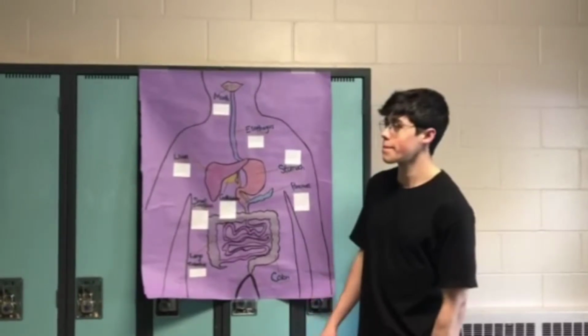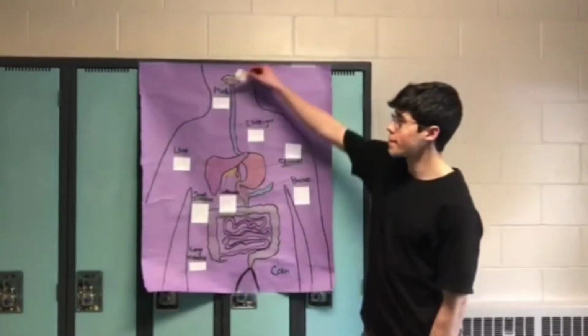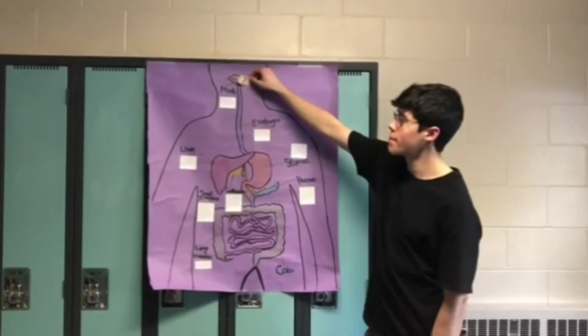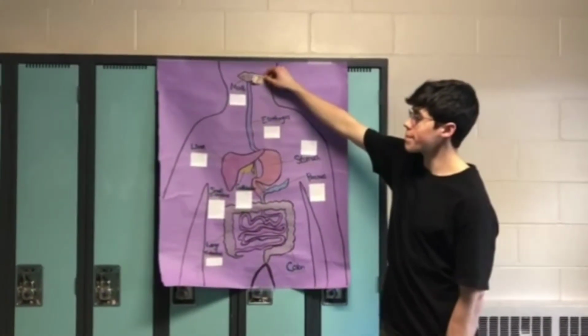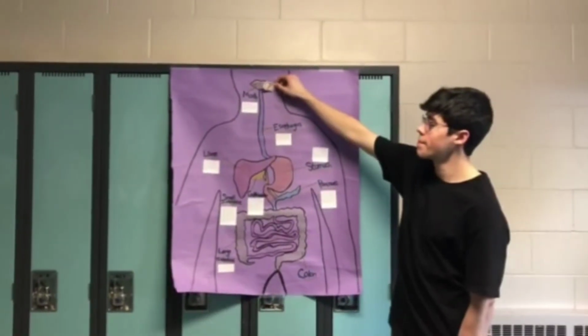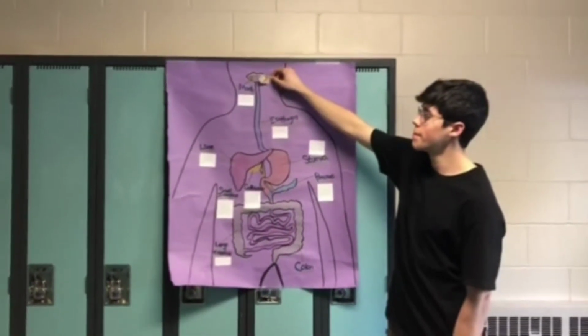In the mouth, the carbohydrate begins its chemical digestion. The salivary glands release the enzyme salivary amylase. This enzyme begins to break down the polysaccharides in a carbohydrate. The saliva itself helps to chew and moisten the food.